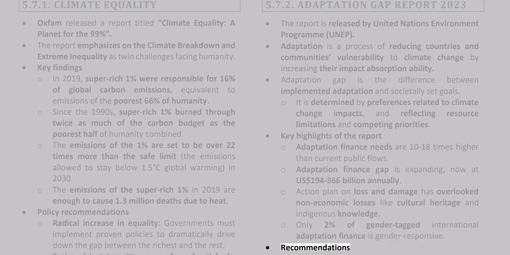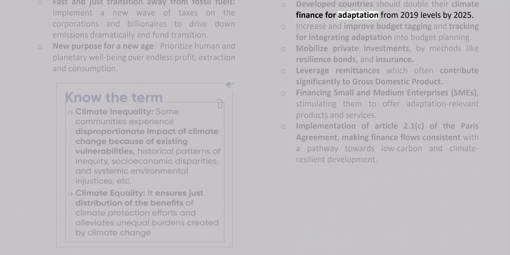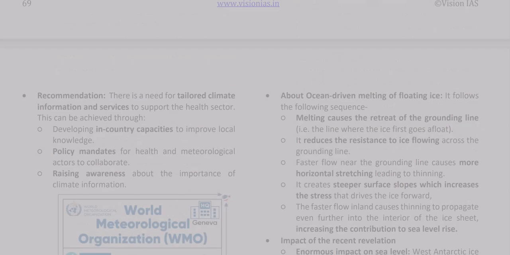Recommendations. Developed countries should double their climate finance for adaptation from 2019 levels by 2025. Increase and improve budget tagging and tracking for integrating adaptation into budget planning. Mobilize private investments by methods like resilience bonds and insurance. Leverage remittances, which often contribute significantly to gross domestic product. Financing small and medium enterprises, SMEs, stimulating them to offer adaptation-relevant products and services. Implementation of Article 2.1c of the Paris Agreement, making finance flows consistent with a pathway towards low-carbon and climate-resilient development.